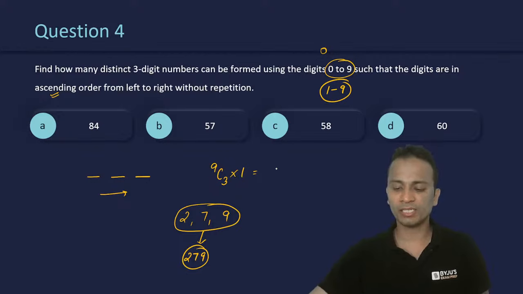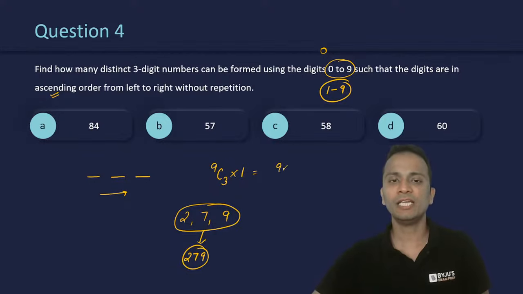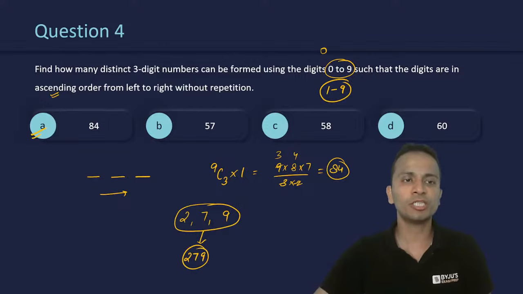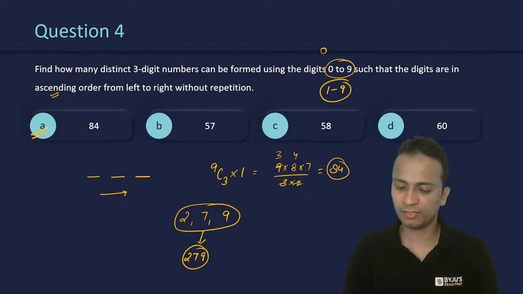So now you can simplify 9C3. So 9 into 8 into 7 divided by 3 multiplied by 2. Cancelling it out, it will be 84. So 21 into 4, that is 84. So 84, that is option A, will be the final answer. All right. So Ritik, you are correct.